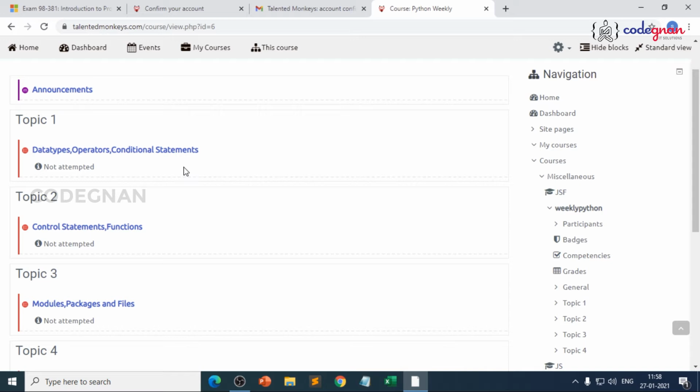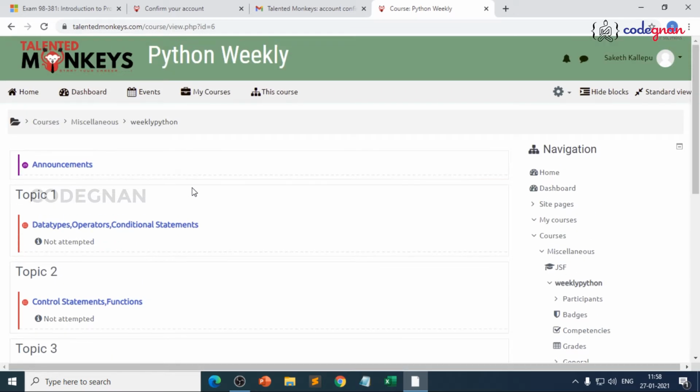If you practice more than 3 times, the questions will be jumbled. We have dumped around 300 plus questions, so the more you practice, the better. Not only the weekly quiz, you need to practice the main quiz, because the main quiz is with a timer. So first start with topic 1. It includes data types, operators, and conditional statements. As we have also finished control statements, in this video I'll be discussing some questions, not all, because if I solve all, then it will be too easy for you. So I'll click on this and show you how to practice.